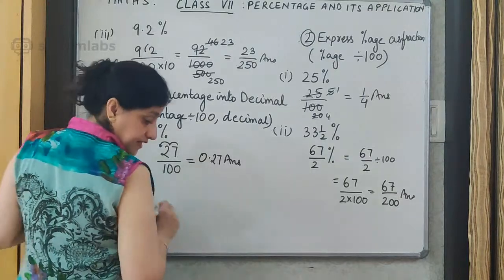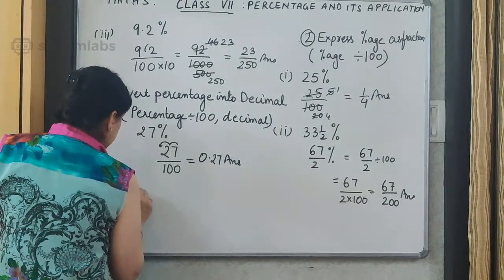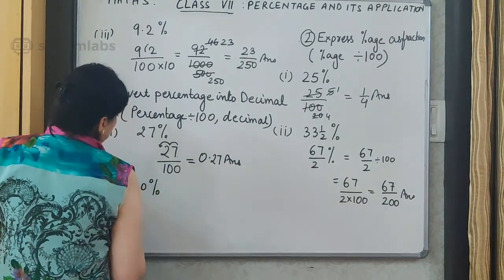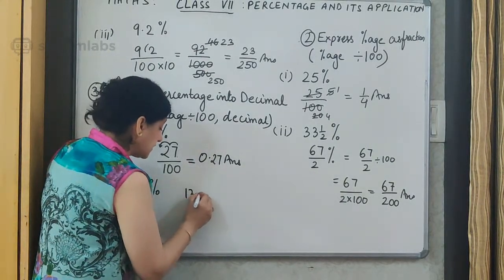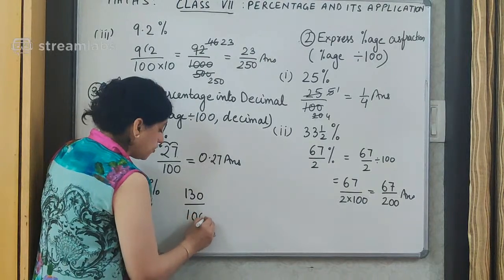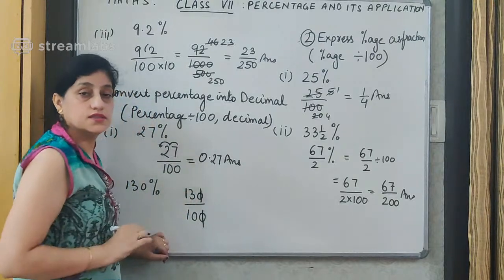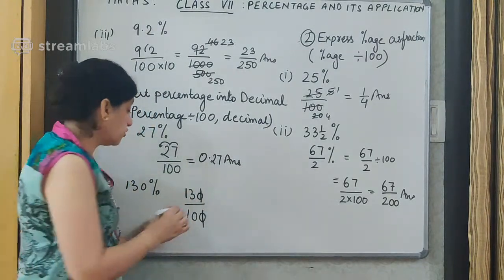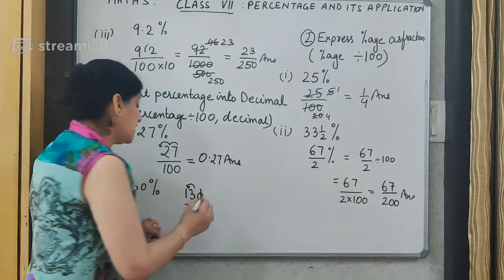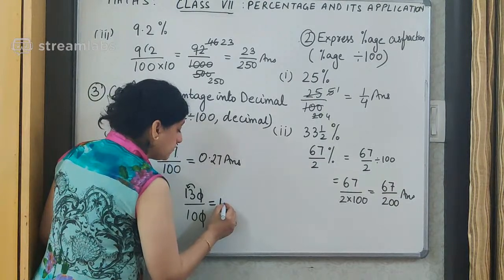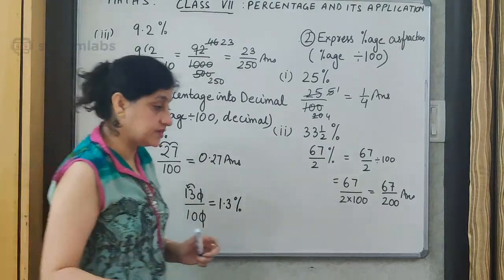One more question I will take in this context, and the question now is 130%. The same thing we will follow. We will take 130 and we are going to write upon 100. Now you can see here we can cut 0 with 0. I am left with 13 upon 10, which will make my number decimal move one place towards left, and it is going to give me 1.3.